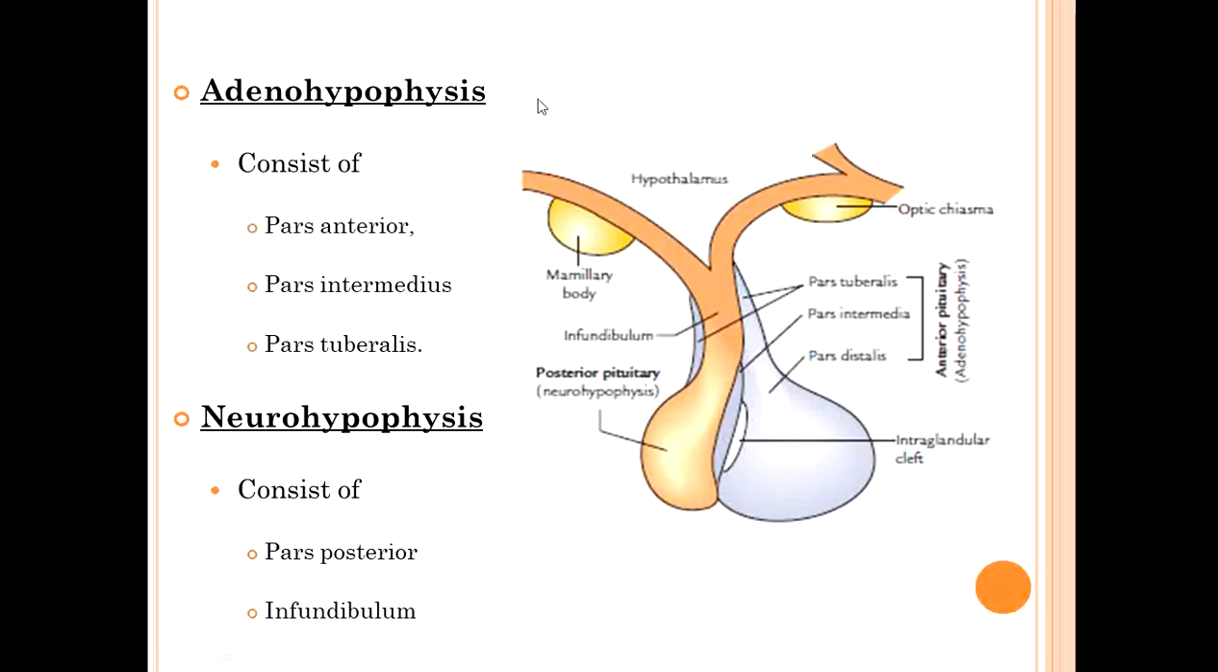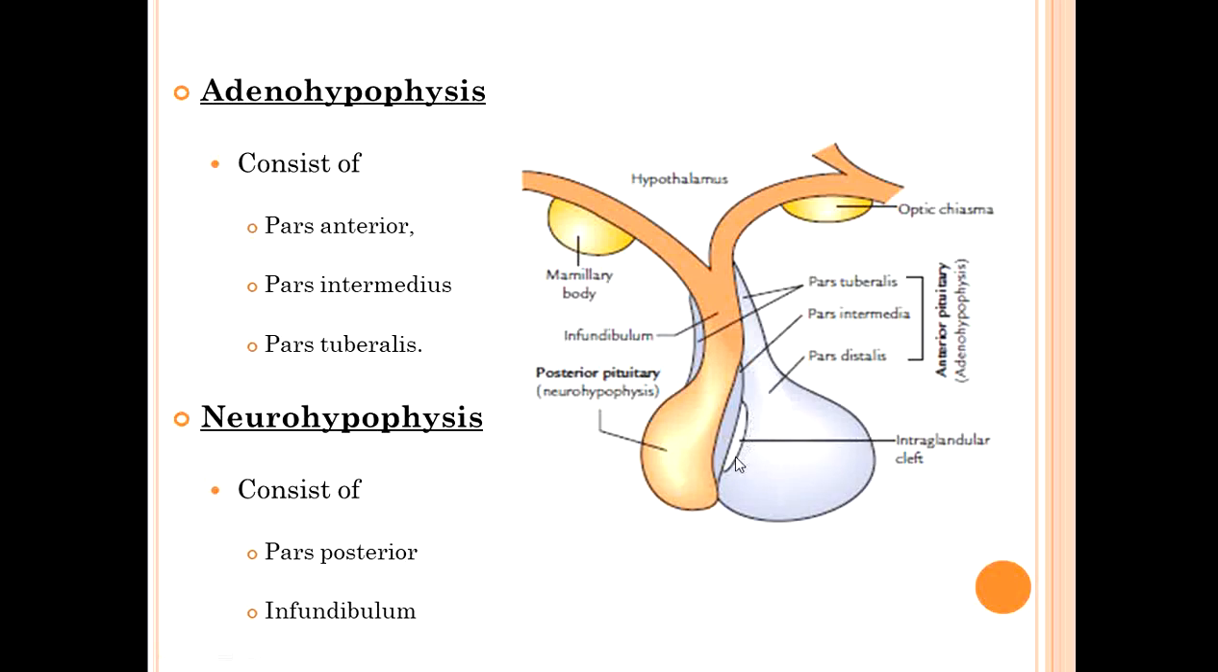Now, what are the different parts of the adenohypophysis and neurohypophysis? You see here, this light blue or gray structure is the adenohypophysis, or anterior lobe. This is the neurohypophysis, or posterior lobe. The anterior lobe is further divided, the large part being known as pars anterior.